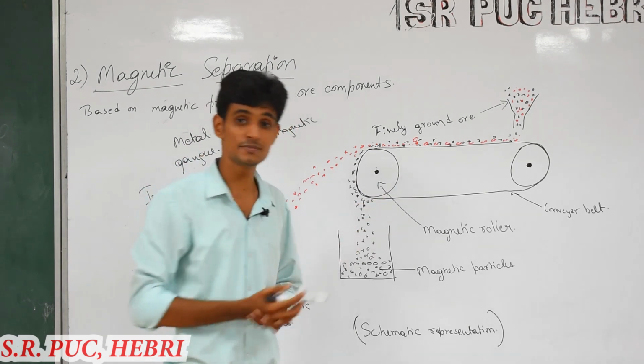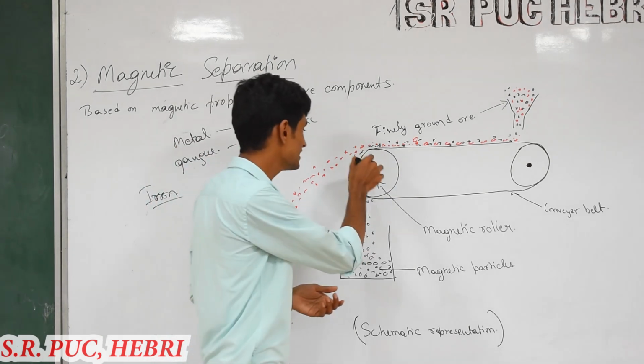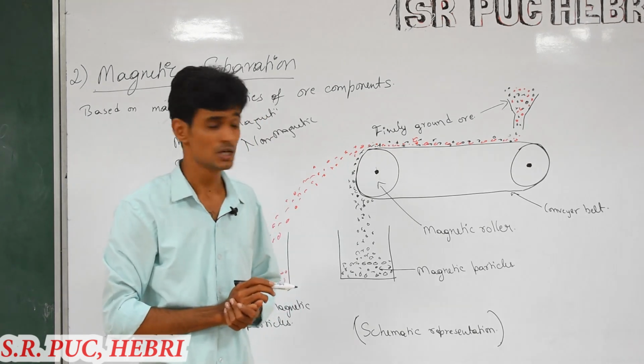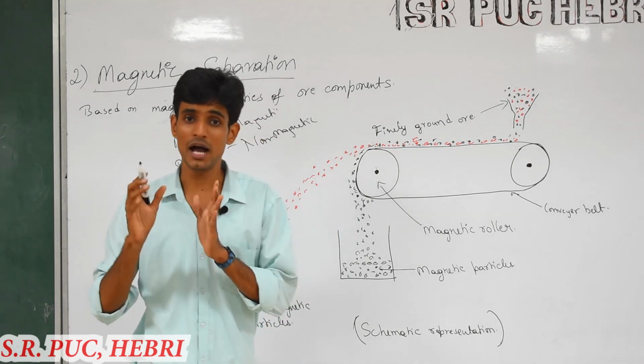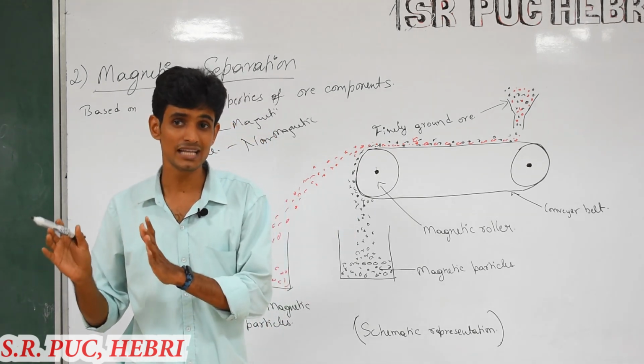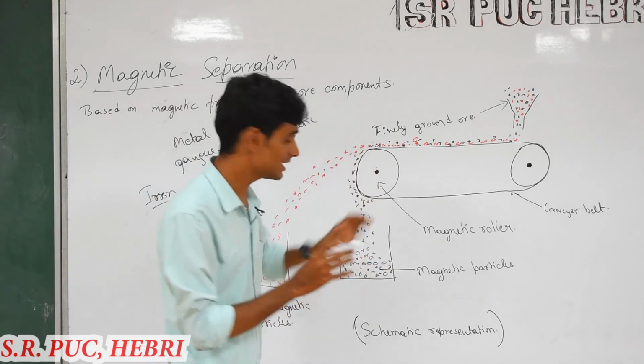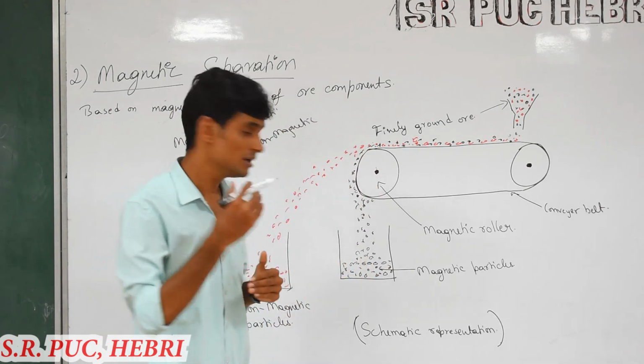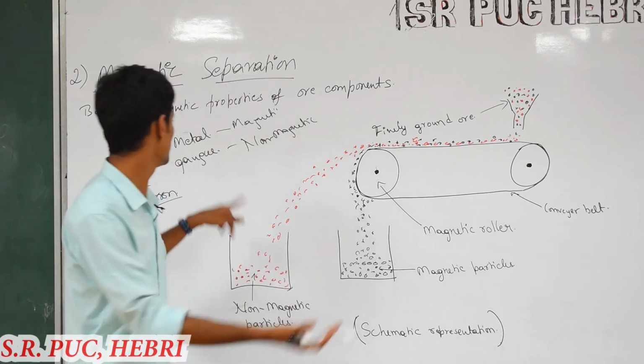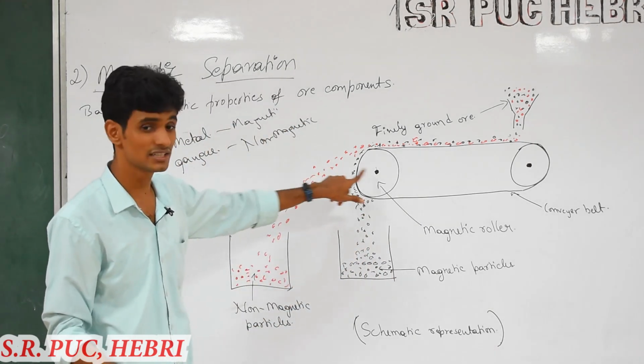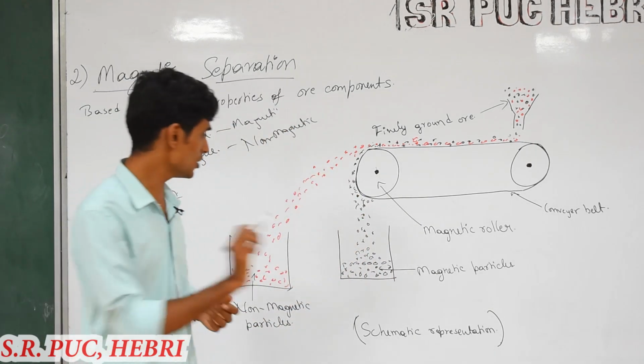If gangue has magnetic property, then that is attracted towards the magnetic roller. Any one of gangue or metal will be attracted, and the other material is not attracted towards this magnetic roller.